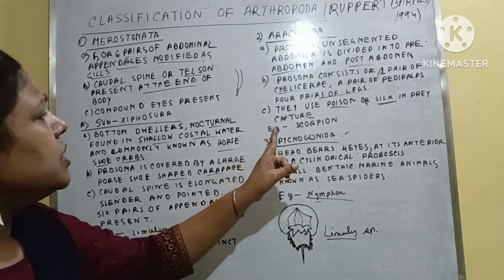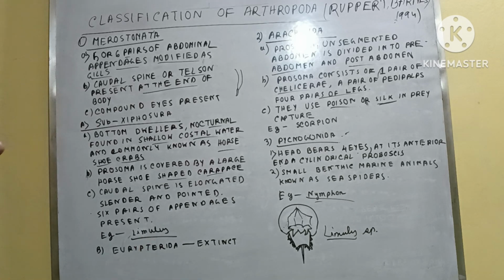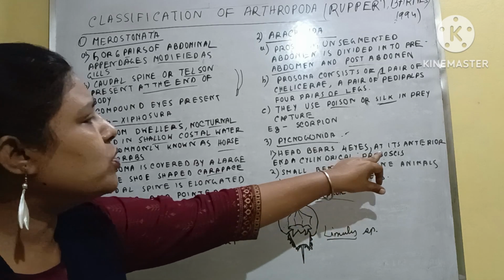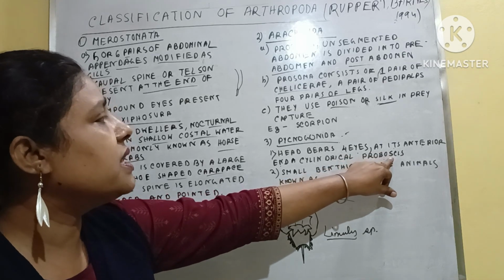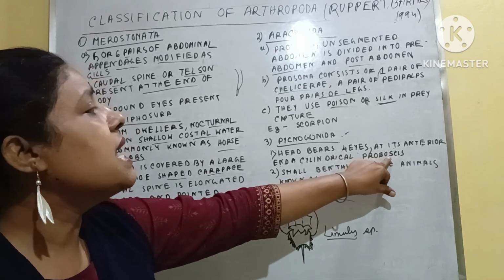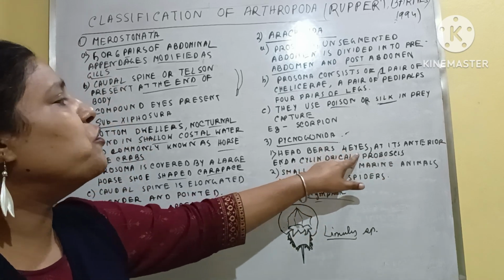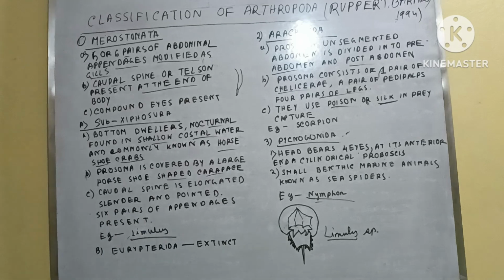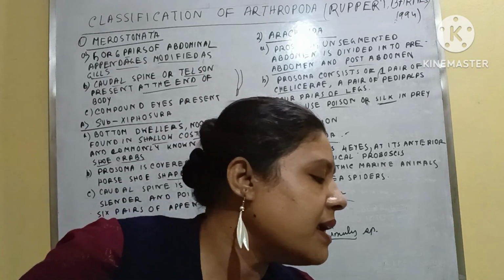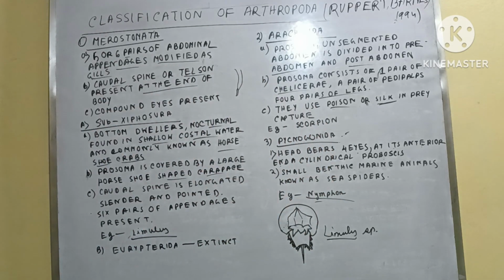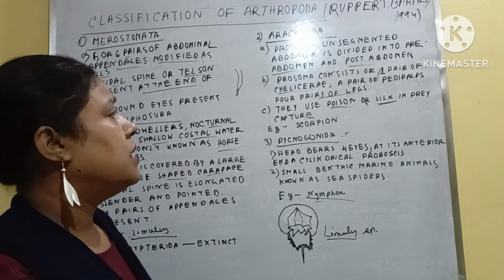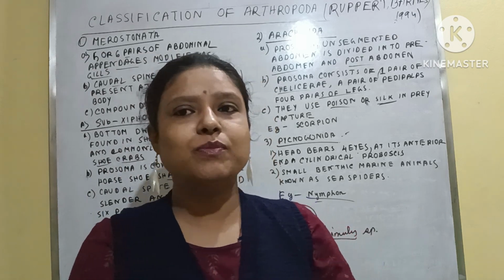Clear? And in Pycnogonida, the important and unique feature is that a cylindrical proboscis is present at the anterior end, and there are 4 eyes. Clear? Next we will learn about other classes and subclasses. This is a large descriptive part of the Arthropoda.